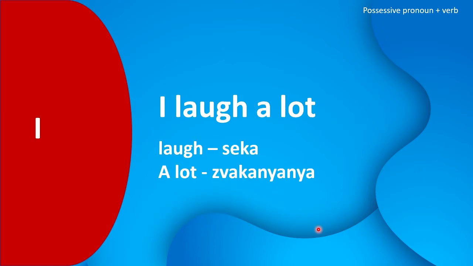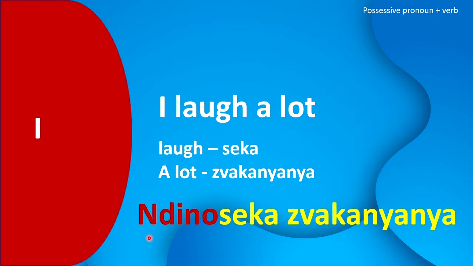Okay, let's do another example. I laugh a lot. In this case, our verb is laugh, and laugh in Shona becomes seka. A lot in Shona it's swakanyanya. In Shona it's like one word. A lot it's swakanyanya. So when we combine I, which is ndino, and the verb laugh, it becomes ndino seka.